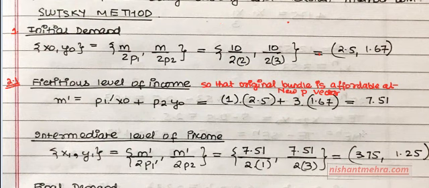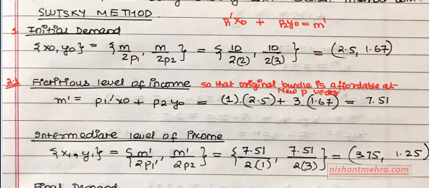So what is the expenditure at new prices and the original bundle? What is the original bundle? X naught, Y naught. What are the new prices? What is the price for X now? P1 dash. What is the price of Y now? P2. Add these two expenditures, you get the new expenditure level, which is equal to M dash.